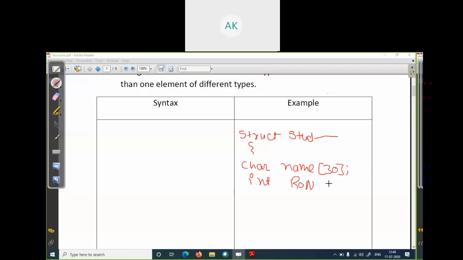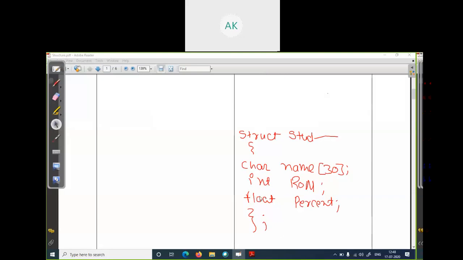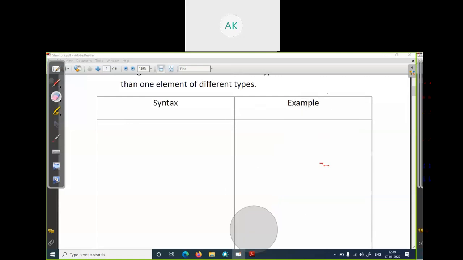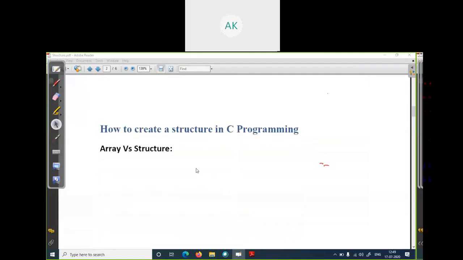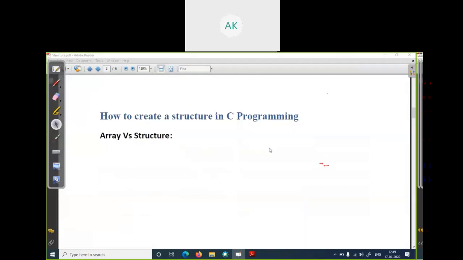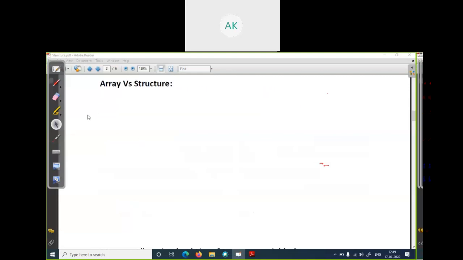Roll number is an integer value, and a float percent. Student's percent is a float. So there are only 3 variables, and after closing, we set a semicolon. This is the simple declaration of a structure. Now, how do we create a structure in C programming as an array?